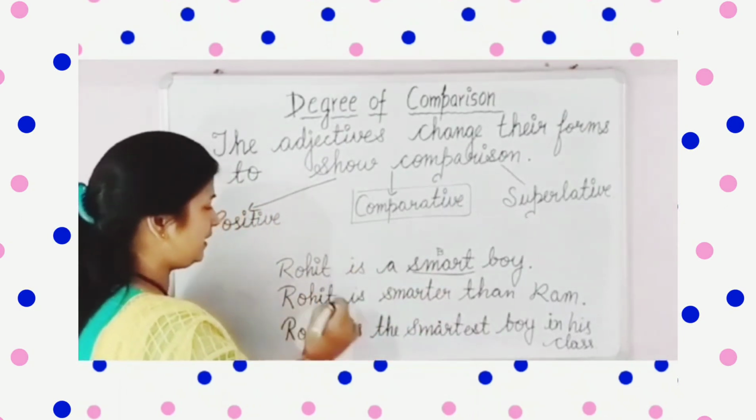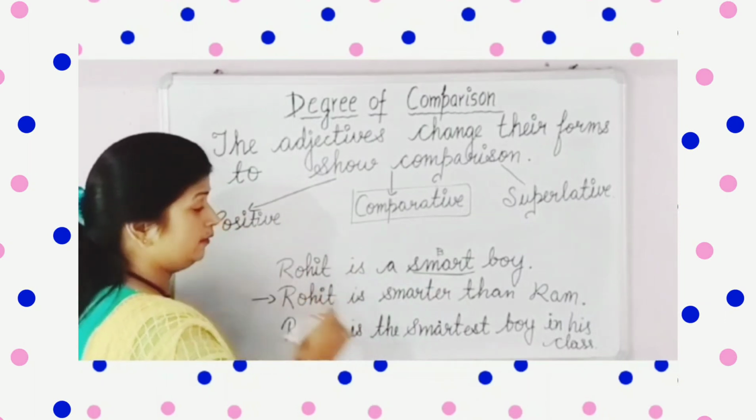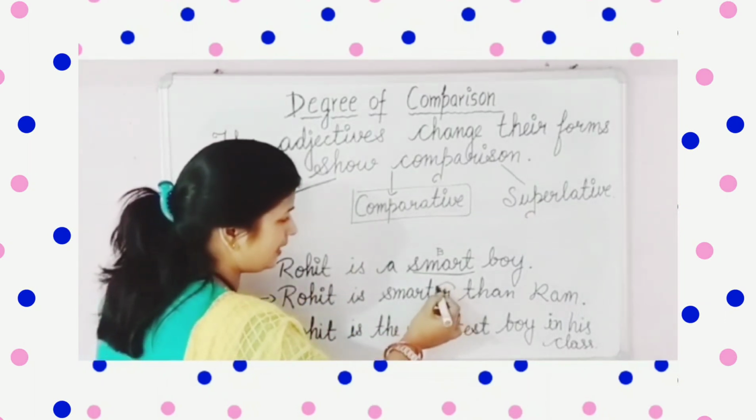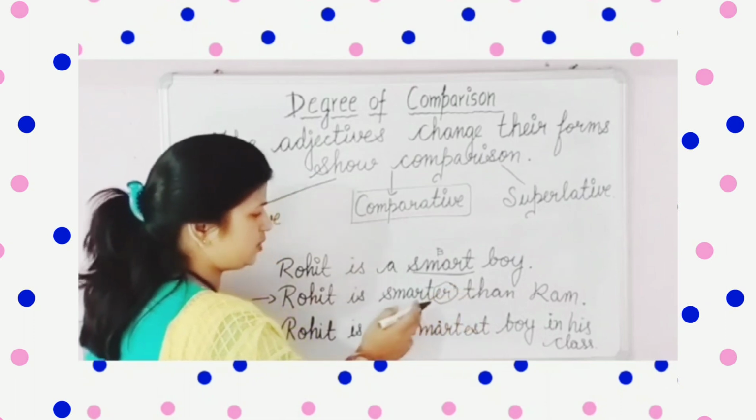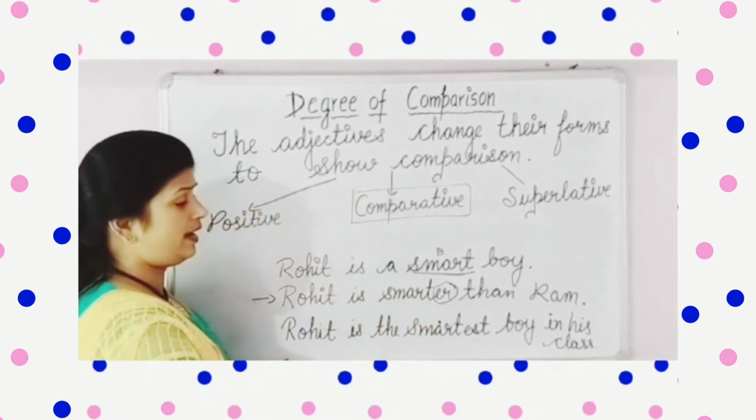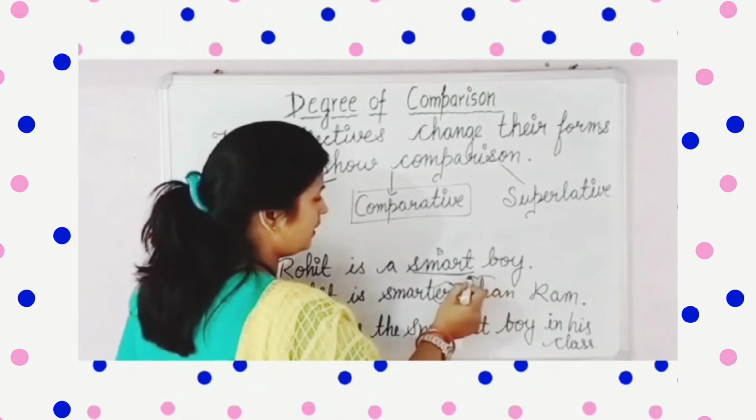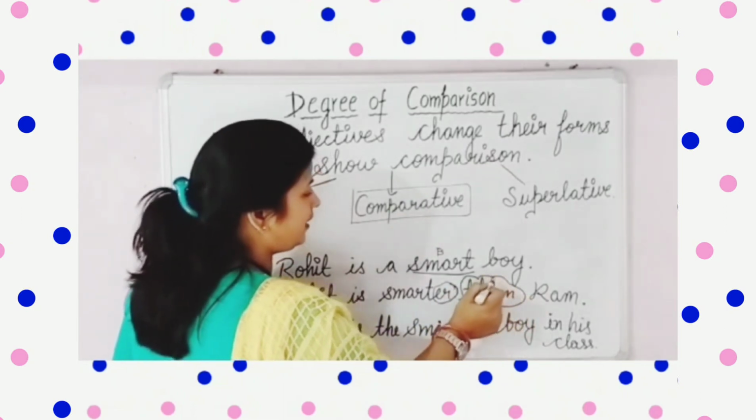Then in the second one, what we have done, we have added, in addition to the smart के आगे हमने er और add कर दिया, and in addition to it we have added then.